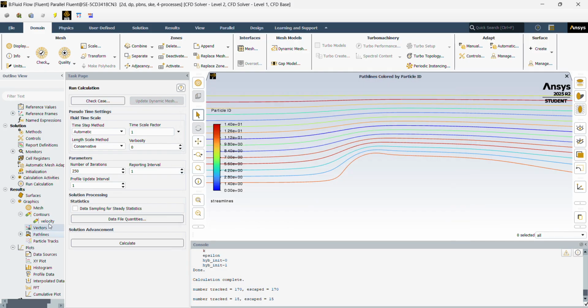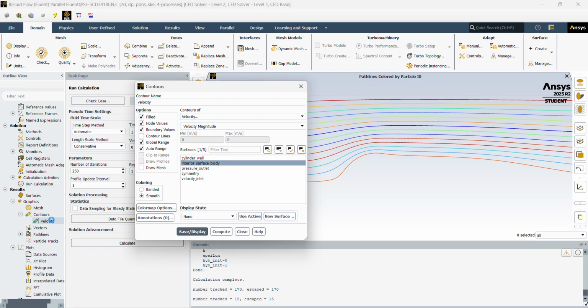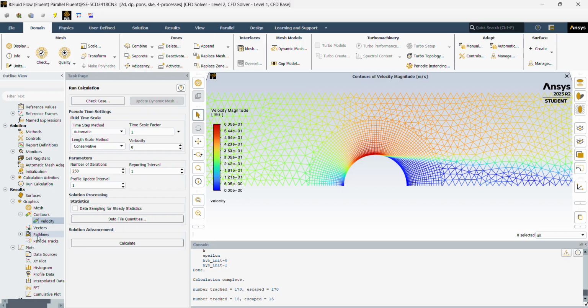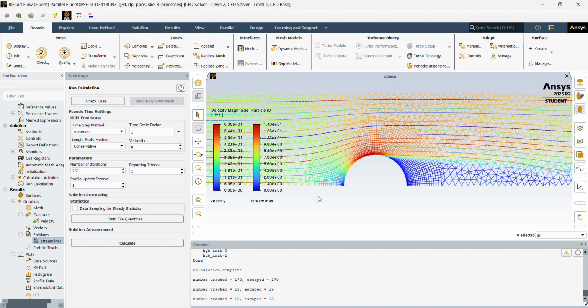Close here. Open up our contour again. And then in our path lines, open streamline, add to, and add to the contour. And there's our velocity contour with our streamlines.